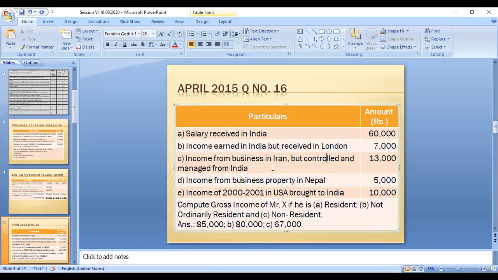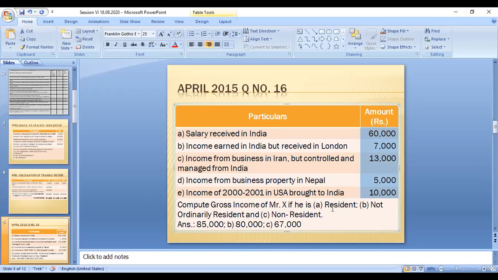Income from business in Iran but controlled and managed from India, that is 13,000. Then income from business property in Nepal, so Nepal is not in India, 25,000. Income of 2000 to 2001 in USA brought to India, this is 10,000 rupees. So five categories of income are given.